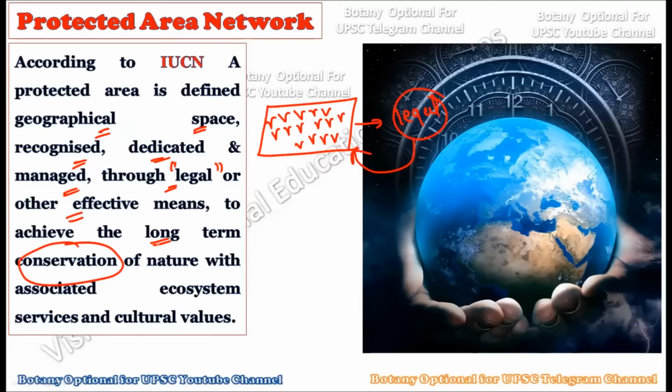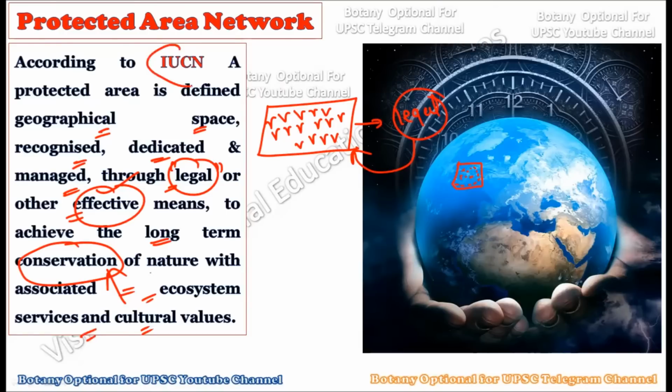So whenever you define a protected area, it literally means a geographical space on the mother earth which is recognized, dedicated, and managed through legal help or other effective means in order to achieve the long term aim. And what is the long term aim? The conservation of biodiversity. Whatever important species are living in that geographical area are very important to conserve, and this conservation is done through legal help or other effective means, and then we call it a protected area. This area is associated with ecosystem services and cultural values.